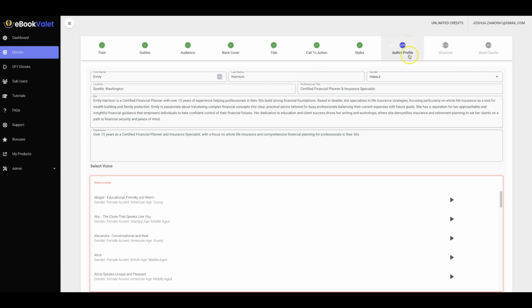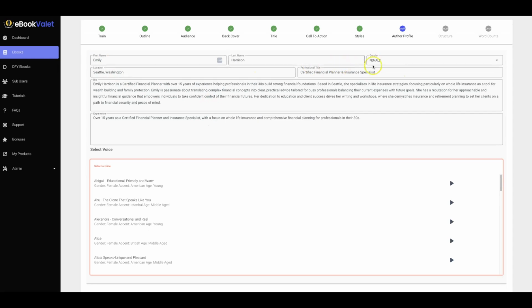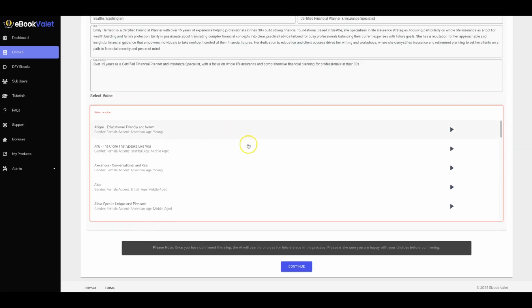And then here you'll be able to customize your author profile. Again, each one of these steps gets generated automatically by AI, but if you want to put it in your actual name or in the name of your clients, then you can go ahead and customize this here as well. The first name, last name, the gender, the location, professional title, the bio, and their experience. And then down here, you'll be able to select the voice in case you want to go ahead and generate an audiobook for your ebook as well.